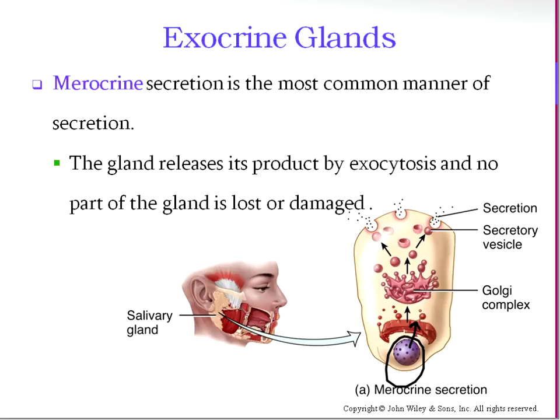It goes to the Golgi complex where it's packaged and processed. And then it gets sent out via these little secretory vesicles, which release their contents at the surface. So that process is called exocytosis. Exo meaning leaving the cell in this case. So no part of the gland is lost or damaged.